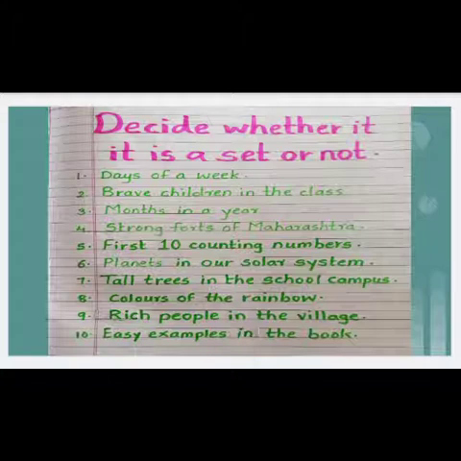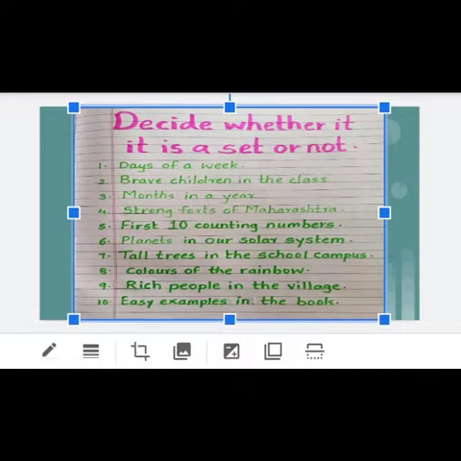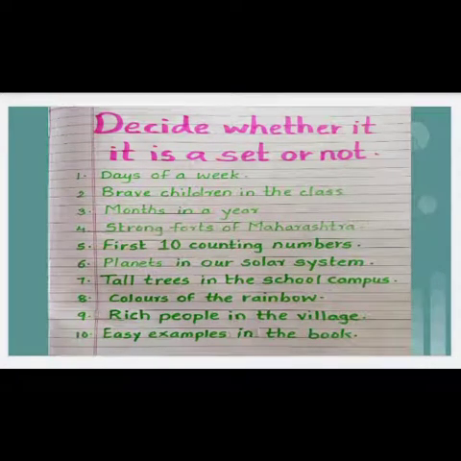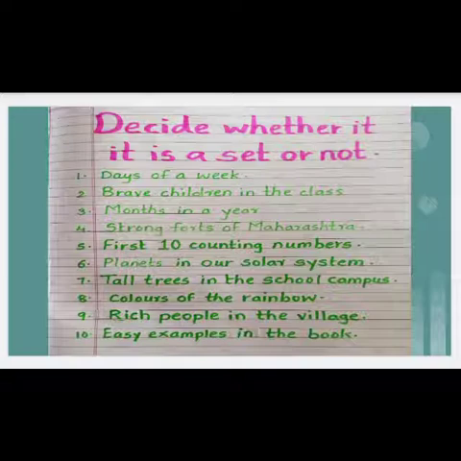Next one, rich people in the village. Now, we cannot identify people who are rich or who are poor. Hence, it is not a set. Next, easy examples in the book. Now, students, according to every student, the list of easy examples will be different. Hence, it is not a set.